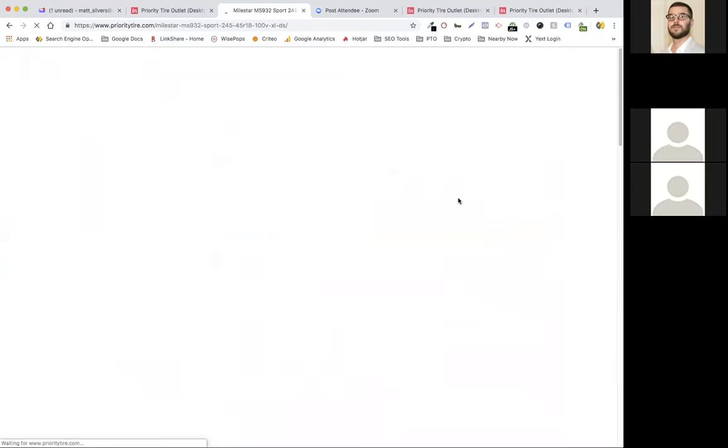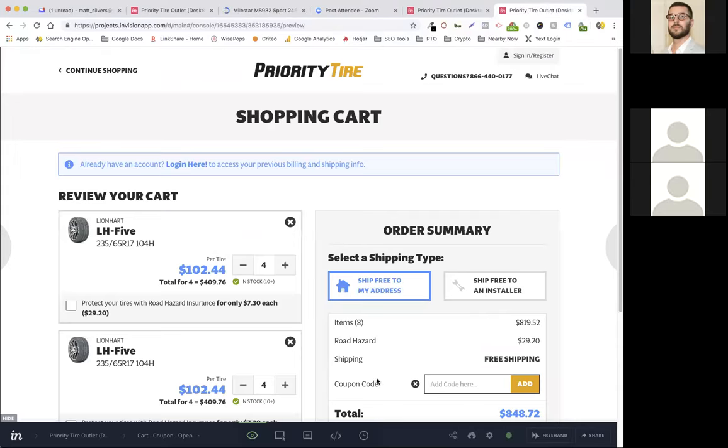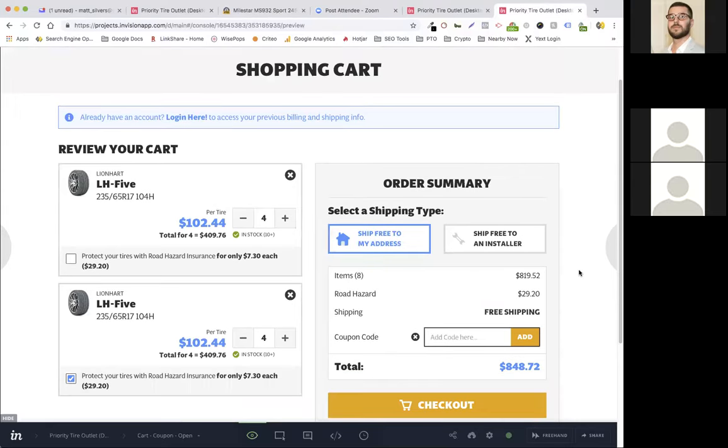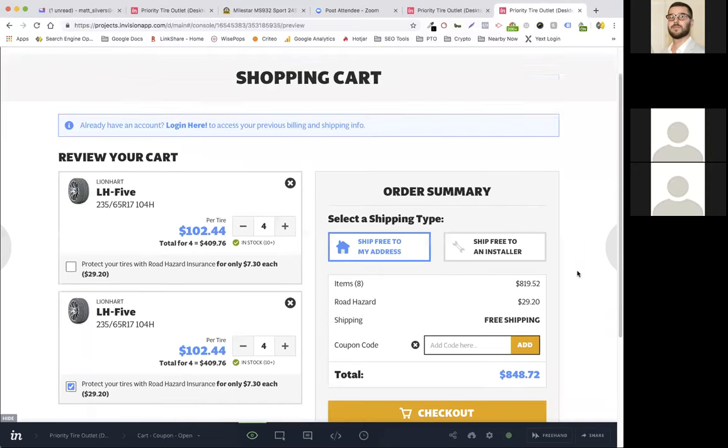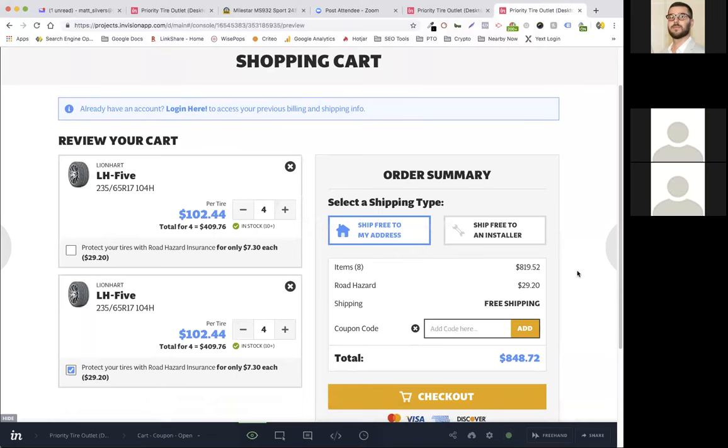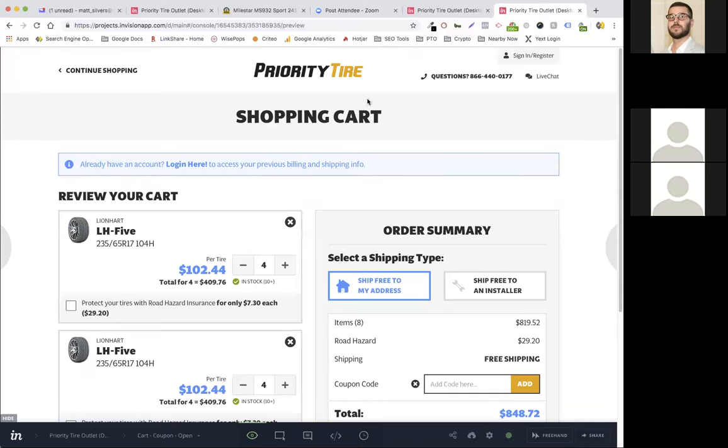Got it. Okay, so here is our cart, and it should be pretty simple at the outset. We changed the header to get rid of all the noise, so no mega menu through the cart. We let them log in from here.